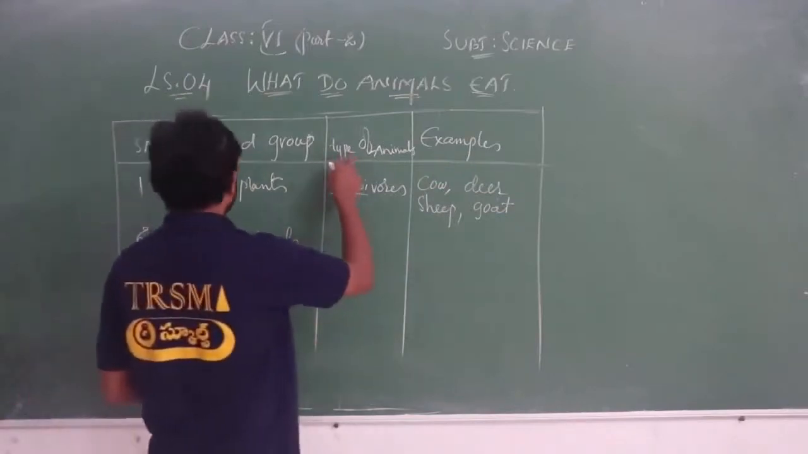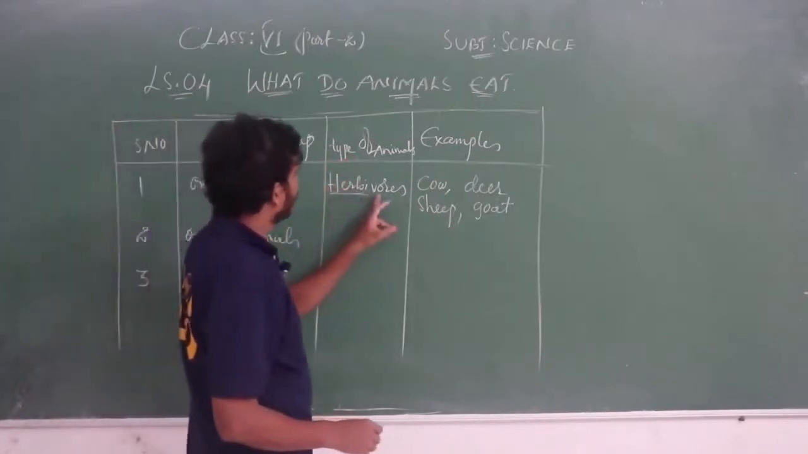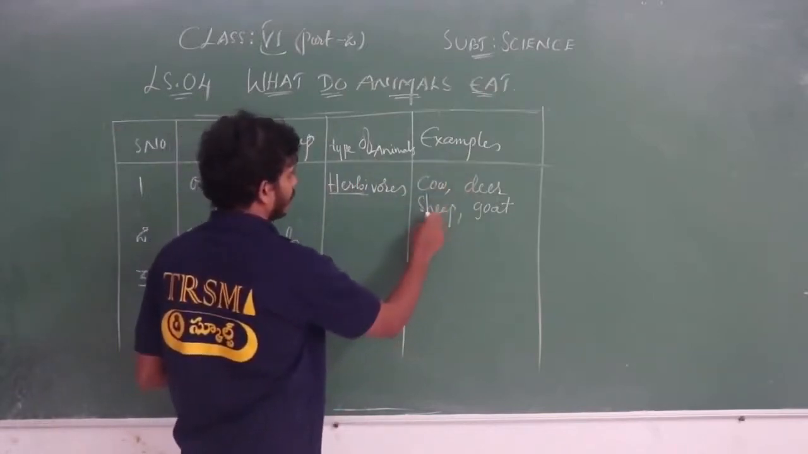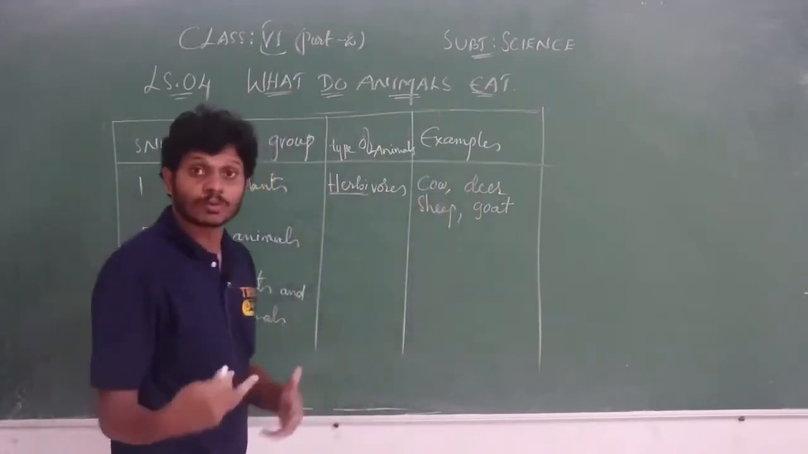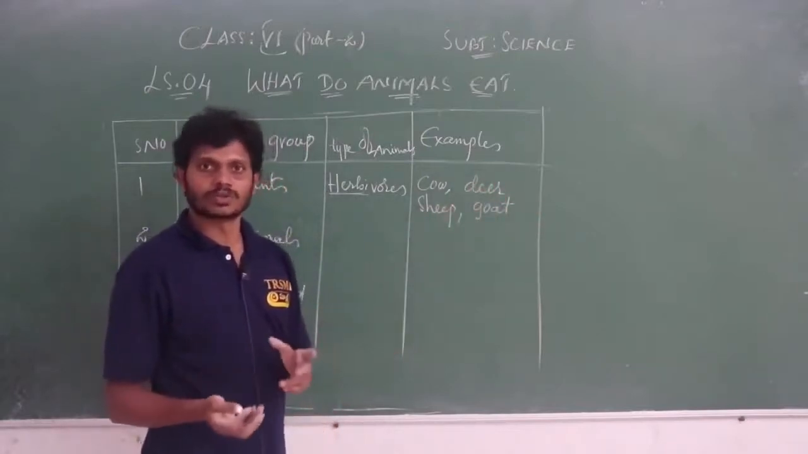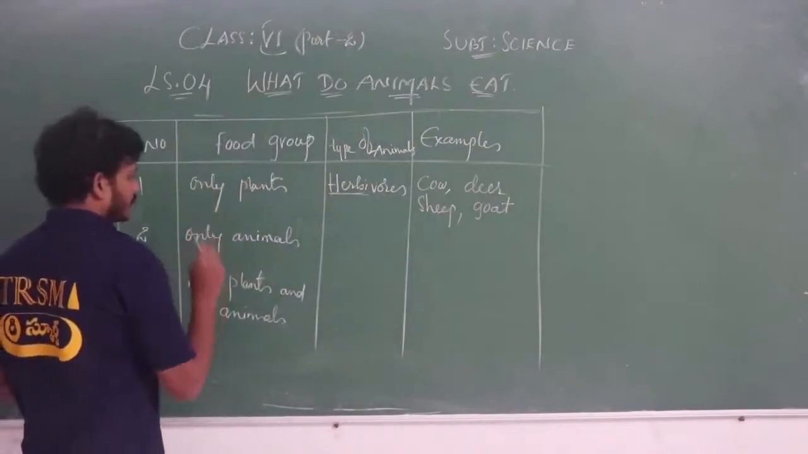Animals which eat only plants, we call them herbivores. Examples for this: cow, deer, sheep and goat. If you know a few more, you can list those also.